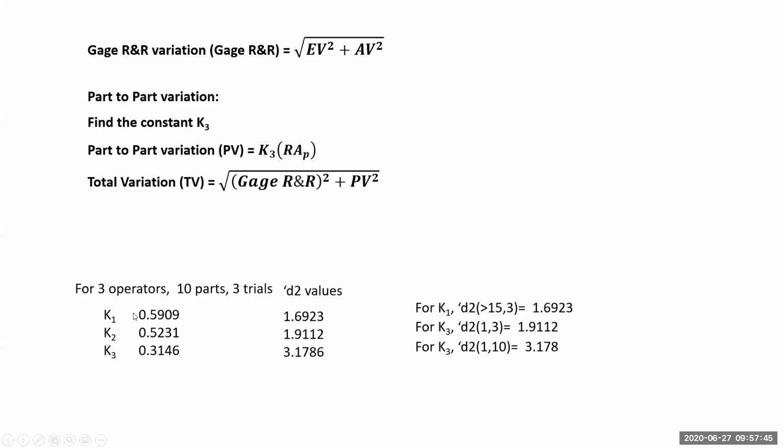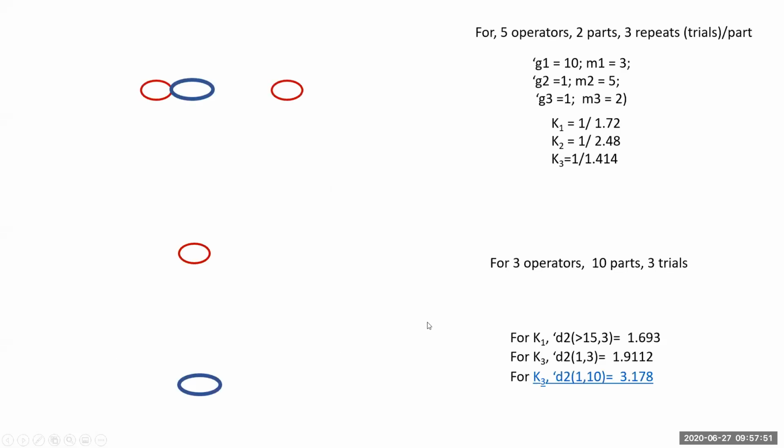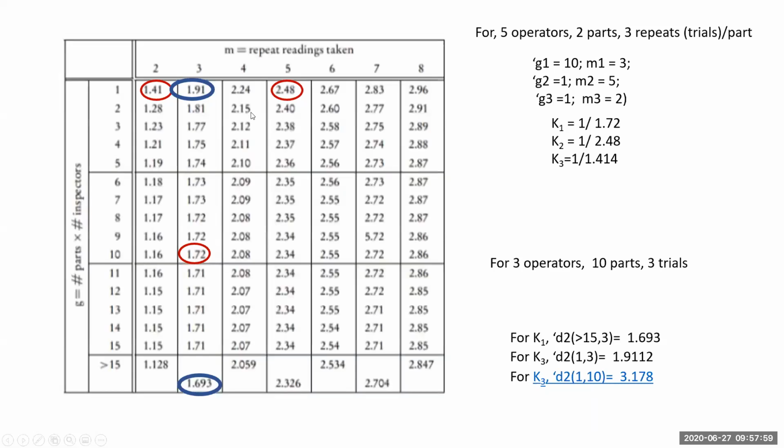This is used for repeatability. This is for reproducibility. This is for part-to-part variation, right? Similarly, we are going to find out for 5 operators, 2 parts, 3 repeats, this value K1, K2, K3, we are finding out, right? We will see how we are finding it out. These are repeated here. Please note, we will see 3 operators, 10 parts and 3 trials, because this is what example I'm going to show you.